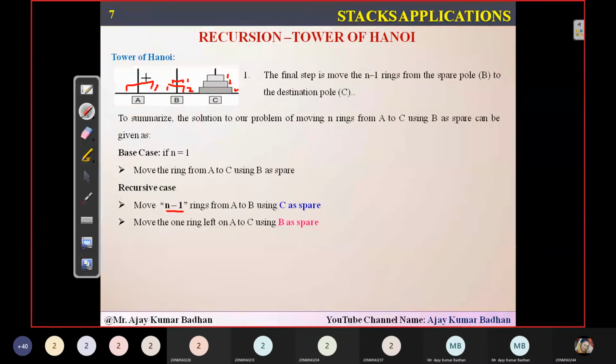Now this disk I wanted to move to C. So move the one ring left on A to C using B as spare. So what is the only ring we are left with here? Ring 3. So this ring is asking you to shift it to C. So you got ring number 3 here. Now what I have to do after this?